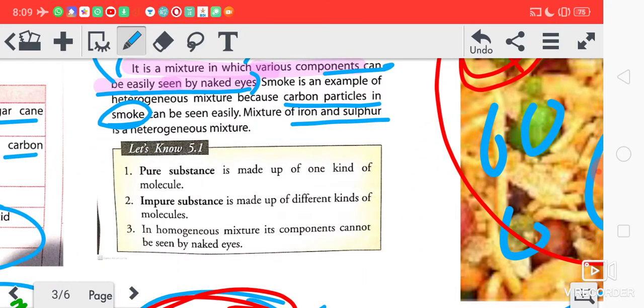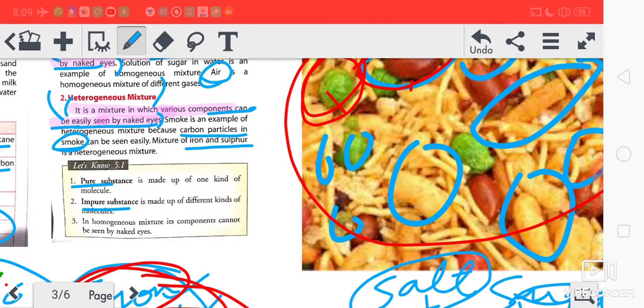Got it? Now here the definitions of pure substance and impure substance are given. You can do it.